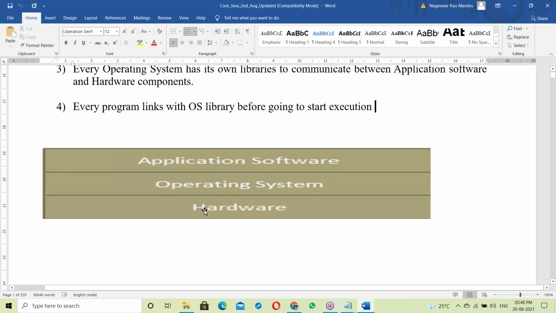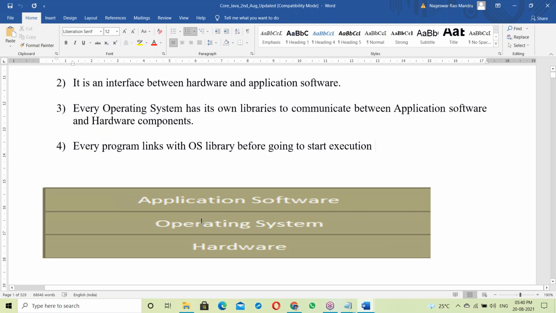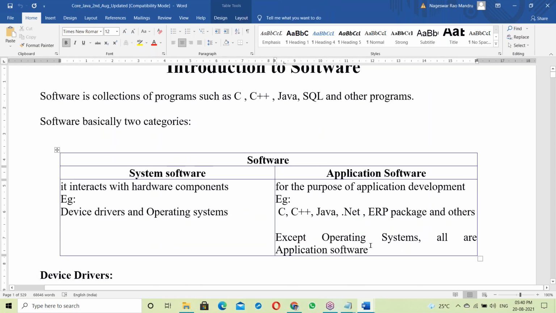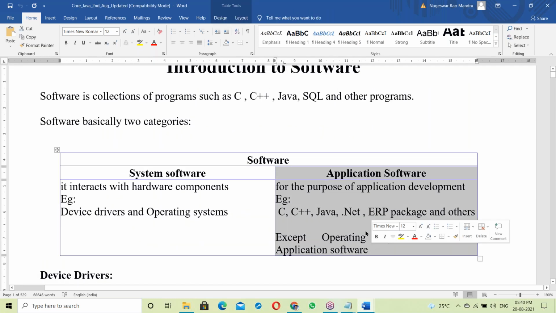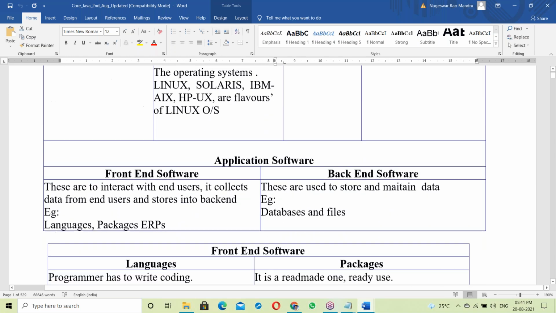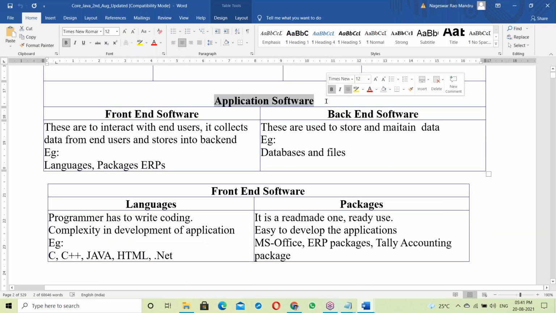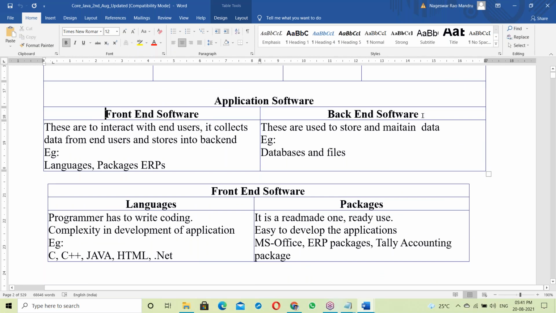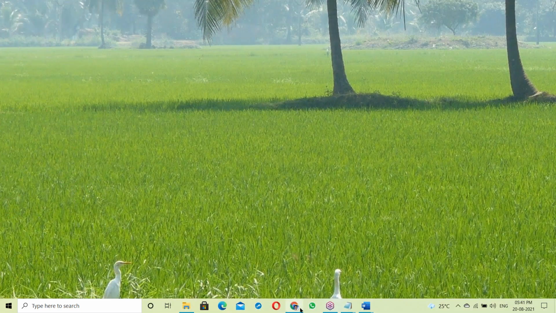The same points are explained here. On top of hardware is the OS, and on top of the OS is application software. Our topic is application software. Java comes under application software, so let us start with application software. Basically it has two categories: front end and back end. Application software is front end software and back end software. Let's see what front end and back end are.